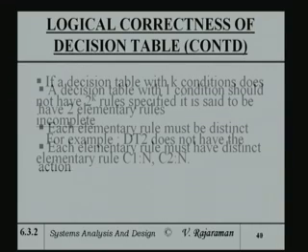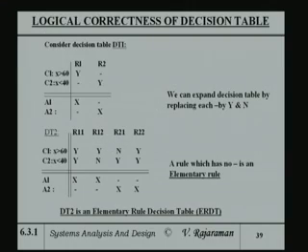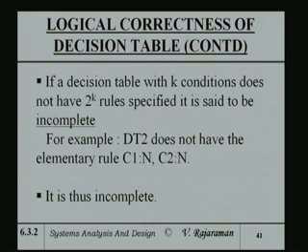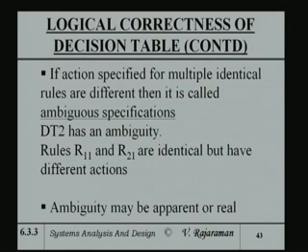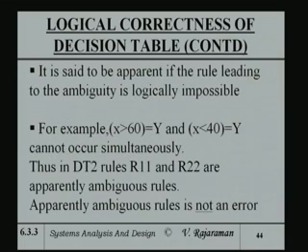If I look at this, as I pointed out, rule number 1.1 has got an action A1 and rule number 2.2 has got an action A2. These two actions are different actions. So, that means it has got an ambiguity, because R1 and R2 are identical, but have different actions. Ambiguity may be apparent or real. Let me explain what is meant by apparent or real.